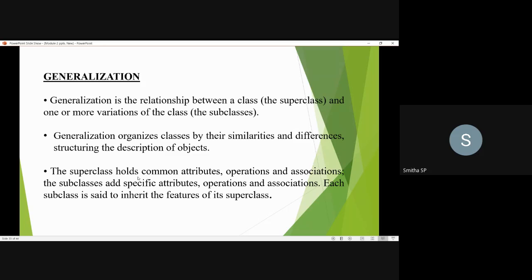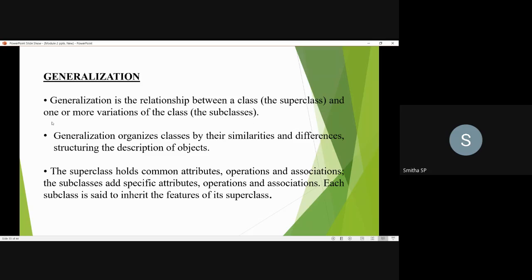The superclass holds common attributes, operations, and associations. The subclasses add specific attributes, operations, and associations. Each subclass is said to inherit the features of its superclass.